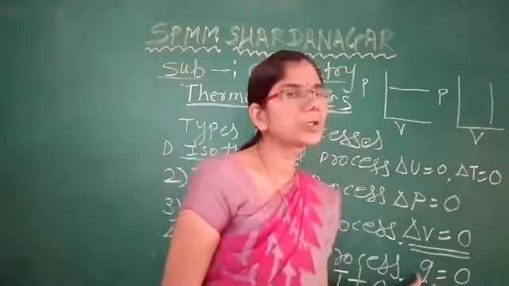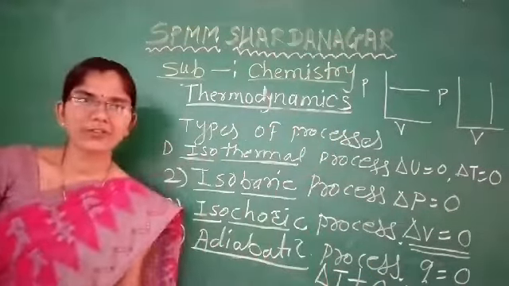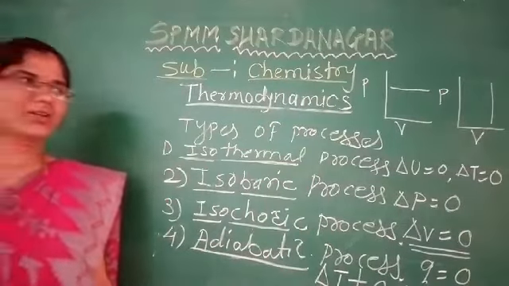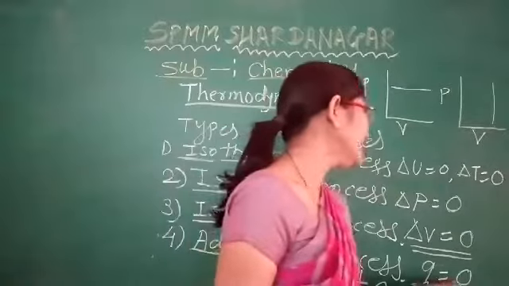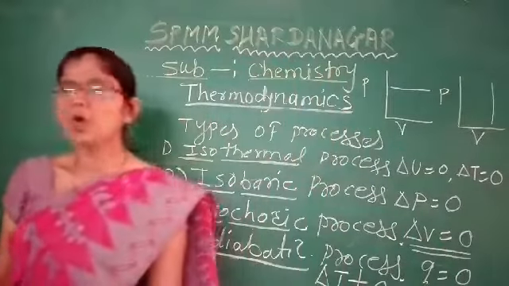But Q, the exchange of heat between system and surrounding, is equal to 0.